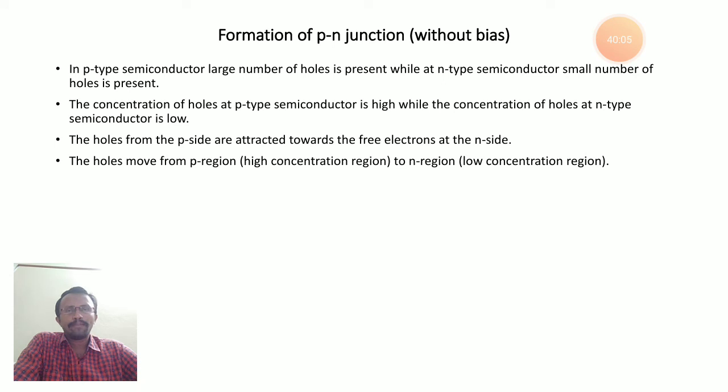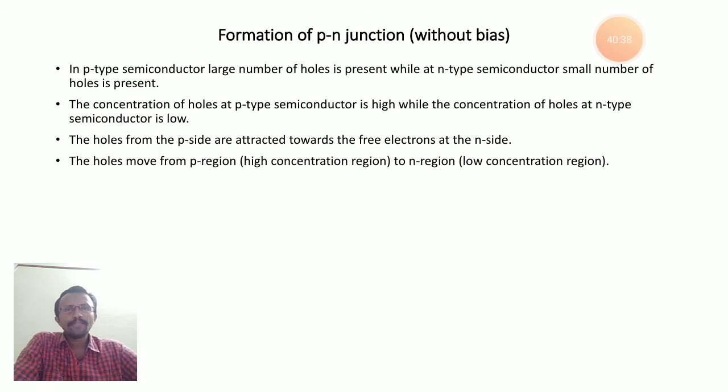If you consider the diffusion current for the electrons, that is q Dn into dou n by dou x. Q is the charge, Dn is the diffusion coefficient of electrons, dou n by dou x is the concentration gradient of electrons. Similarly, for the holes, the diffusion current is Jp diffusion is equal to minus q Dp into dou p by dou x. Dp is the diffusion coefficient of holes, dou p by dou x is the concentration gradient of holes.